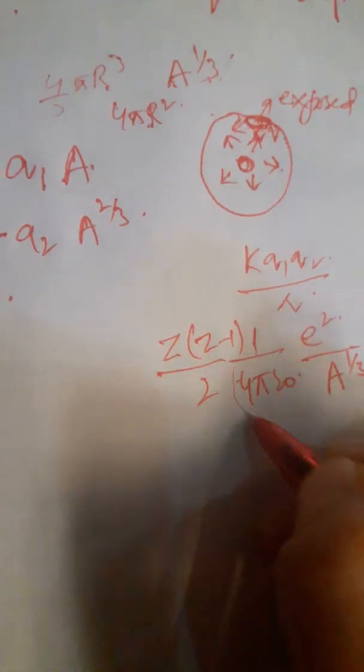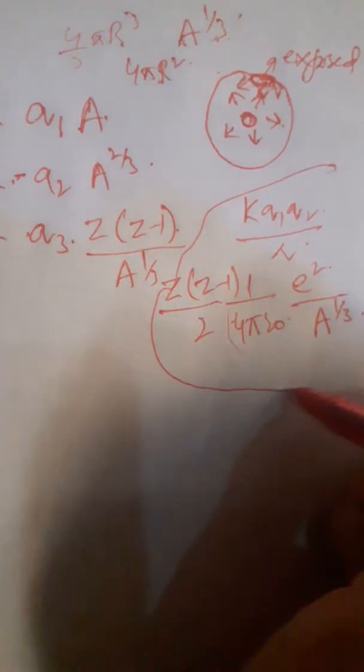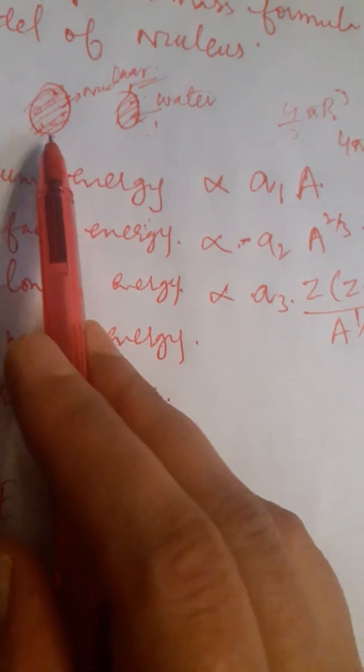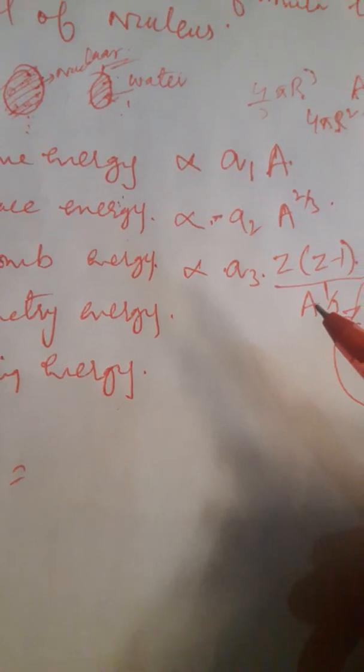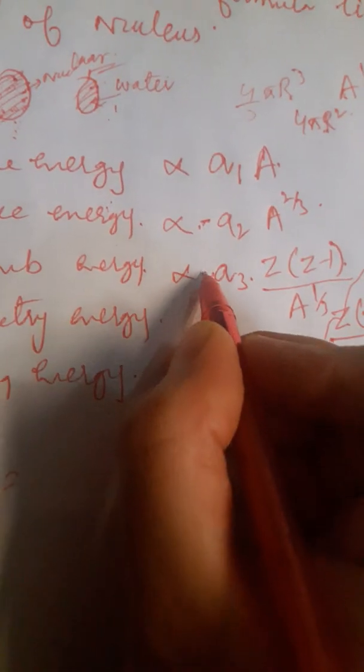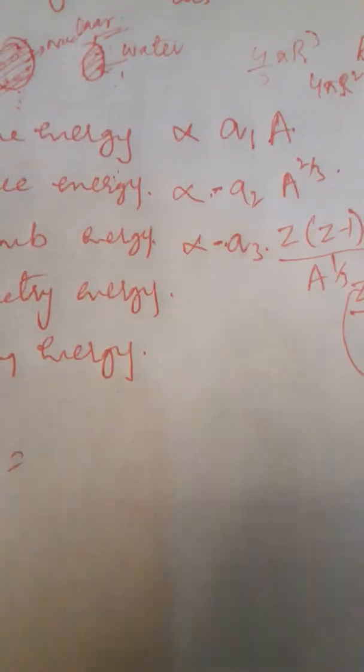So for all this we can write another constant, that is A3, and for the rest of the term we can write Z into Z minus 1 divided by A raised to the power 1 by 3, right? I hope all this is an assumption. Now again, on account of Coulomb repulsion, we know that proton and proton can repel and they can come out. So we fear that the nucleus may not be stable on account of this repulsion. So we again put a minus term. The binding energy is going to decrease because of this proton-proton repulsion.